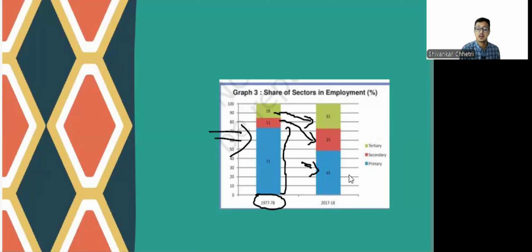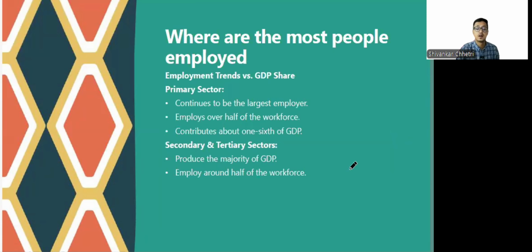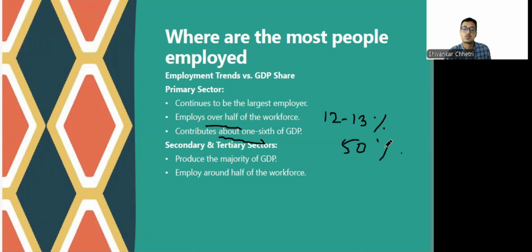So the agriculture sector contributes about 12 to 13% of the GDP, and just see, 44% or even more than that, about 50% of the people are dependent on agricultural earnings. So there is bound to be disparity, there is bound to be poverty in the agriculture sector. Where are the most people employed? That's obviously the primary sector. It employs over half of the workforce, contributes only about 1/6 of GDP. That means it contributes about 12 to 13% of GDP, but it's employing about 50% of the workforce. So there is a huge disparity and gap.